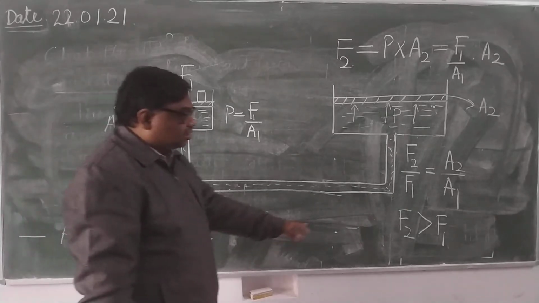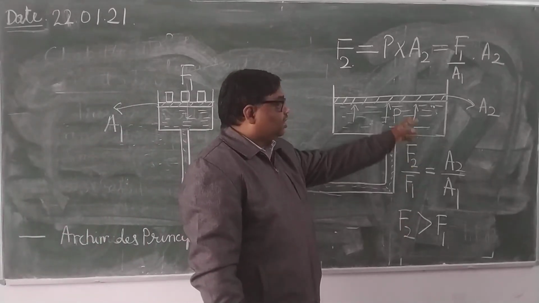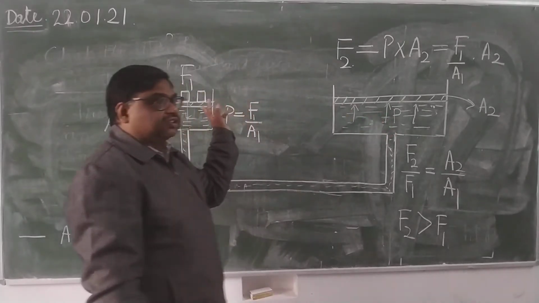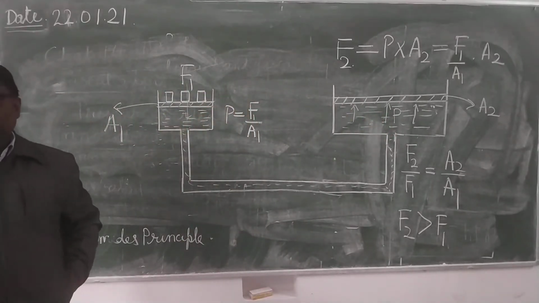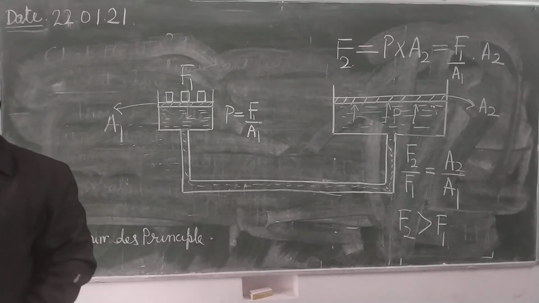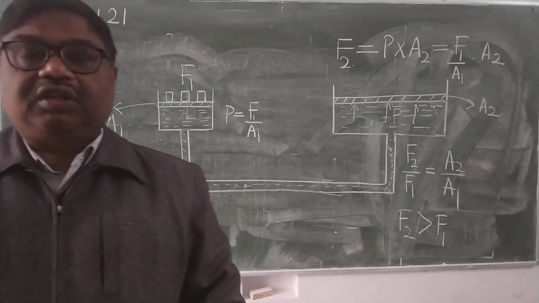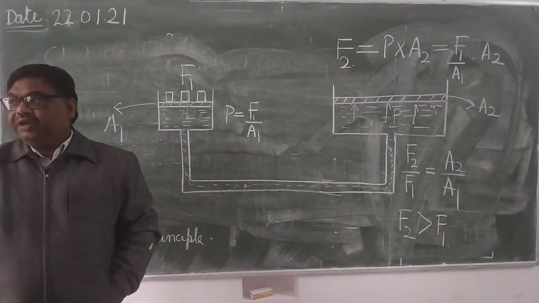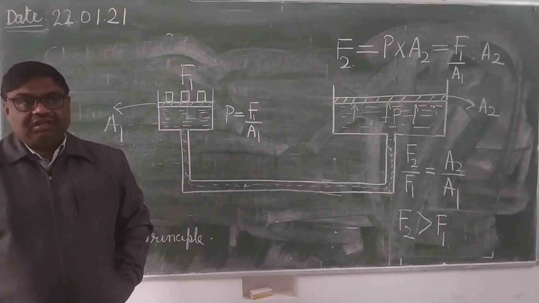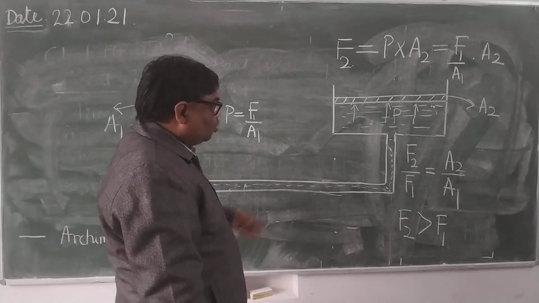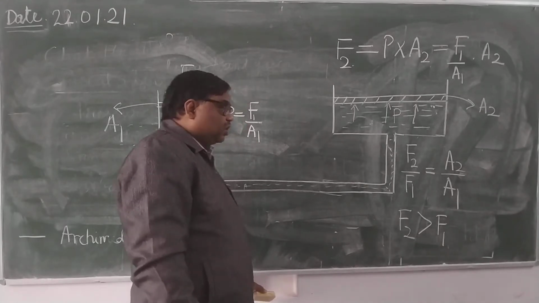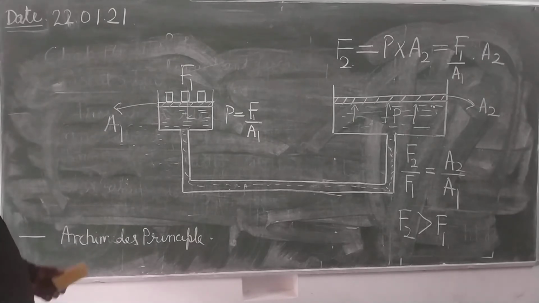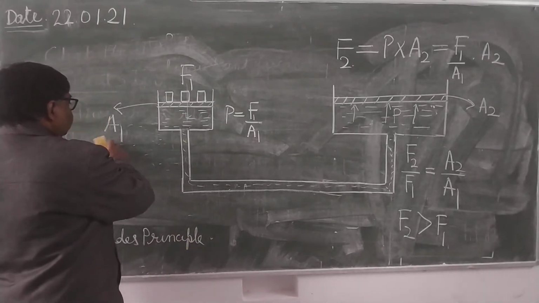By using Pascal's principle, we have achieved greater force at the bigger piston by applying smaller force at the smaller piston. So what is the principle of hydraulic machine? Actually the principle of hydraulic machine is Pascal's law. It is based on Pascal's law. Is it clear? Now there are various types of hydraulic machines, so I am not going over that. You can see from the book, hydraulic press and hydraulic lift.